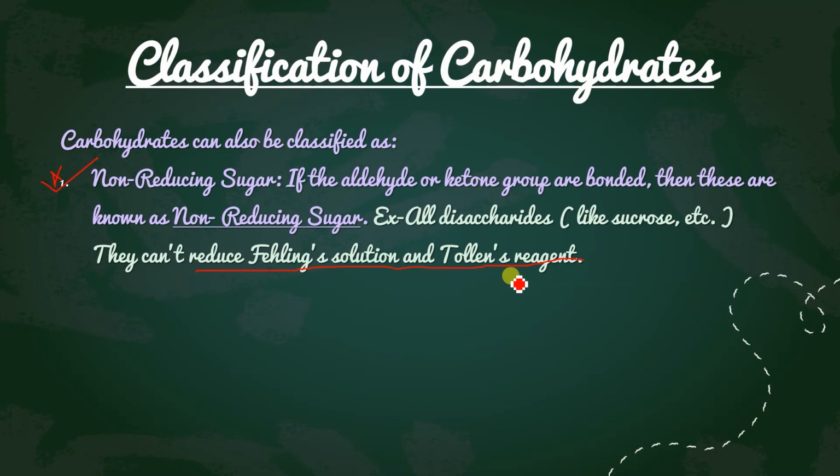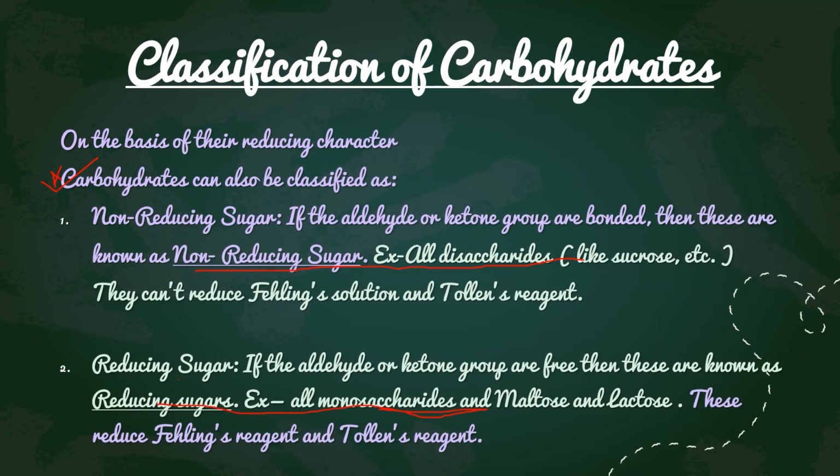So all those examples, all the disaccharides come in here, because the CHO in them is bonded. Okay, so the first was non-reducing sugar and the second is reducing sugar.